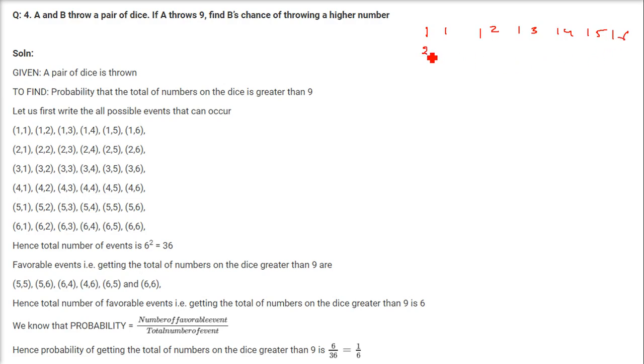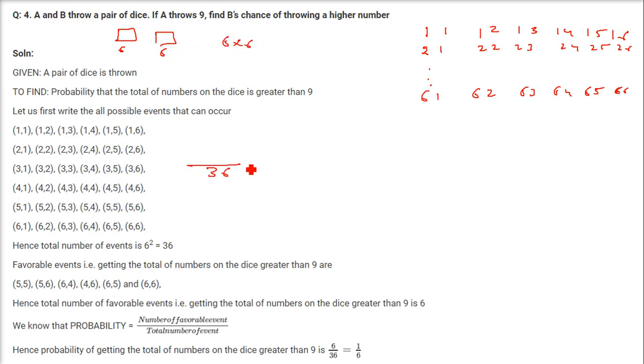Again, if A throws 2, B can throw 1. If A is throwing 2, B can throw 2. So 2,2; 2,3; 2,4; 2,5; 2,6, like this. Now if A throws 6, again 6 combinations can be there. B can throw 1,6; 2,6; 3,6; 4,6; 5,6 and 6,6. So in all, these are the total sample space, possible events. One die will give 6 possibilities, other will give 6 possibilities. So 6 into 6, that is 36 is the total possibilities.